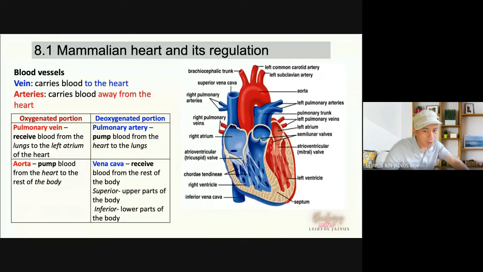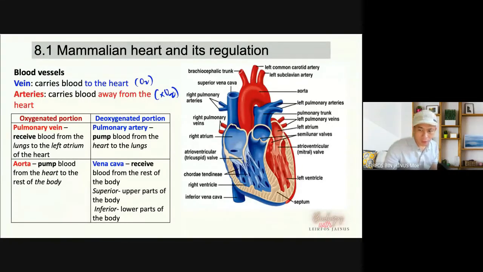Veins will carry the blood to the heart. Arteries will carry the blood away from the heart. Okay. The veins here carry oxygenated blood, and the arteries carry deoxygenated blood. Okay.